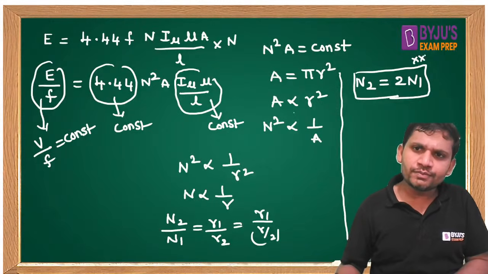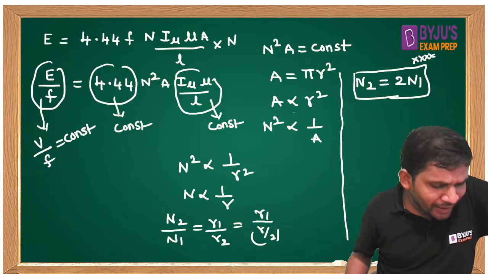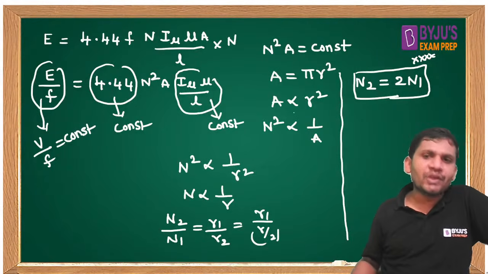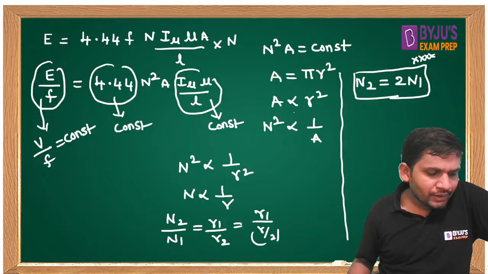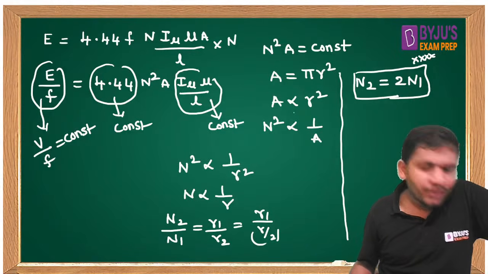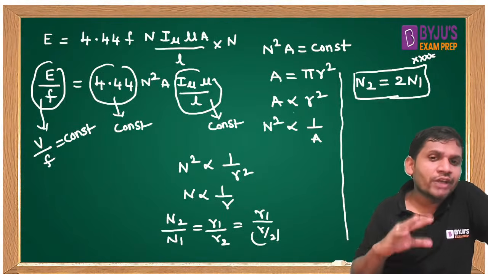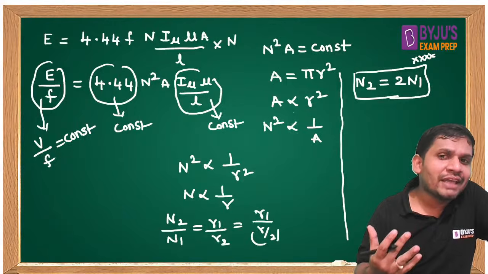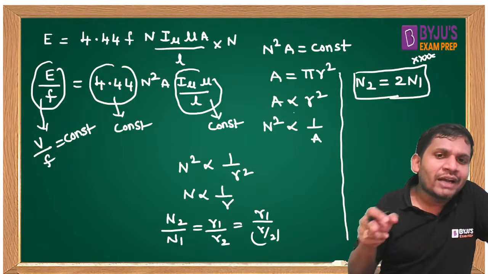This is the proof of whatever you told in your statement. Here it is given that the reduction is of the radius. That's why we take the circular core, not a square shape.